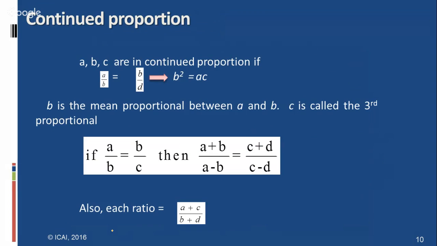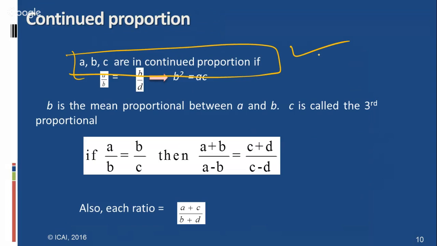If A, B, C are in continued proportion, if A by B equal to B by C, then B square equal to AC. This is also very important. Some students may remember this kind of continued relation problems. They can apply this formula also. And further, if A is to B equal to C is to D, then D is called the fourth proportional.